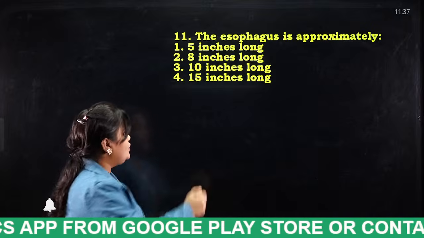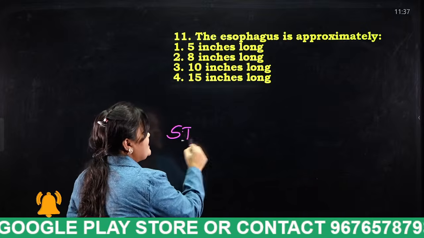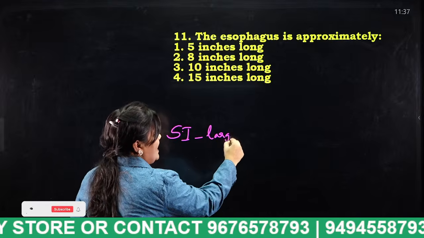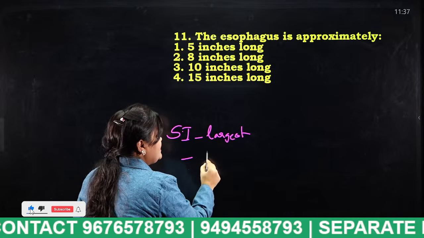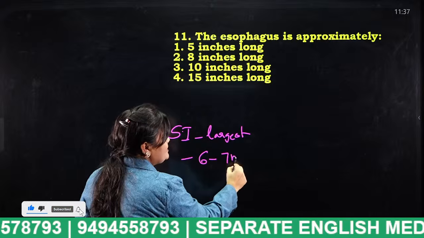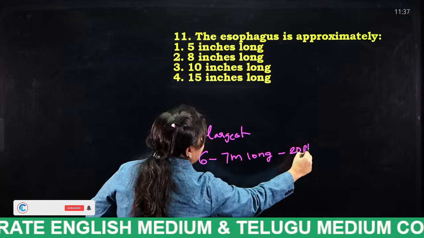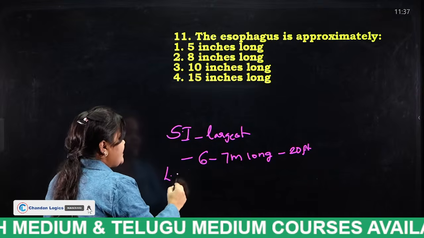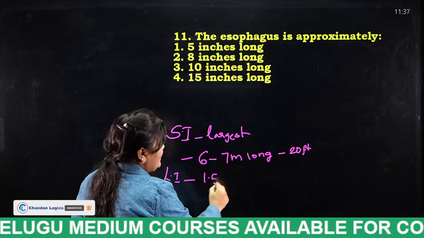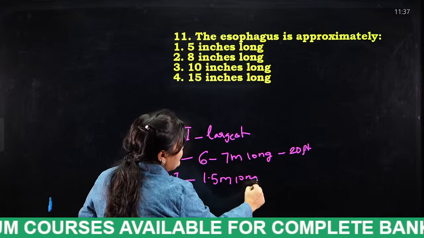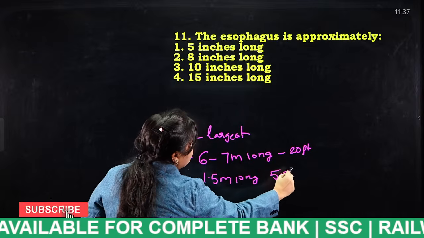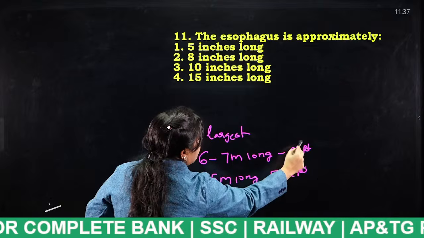Okay, I told you, the small intestine, which is the largest part of our human digestive system, is 6 to 7 meters long. That means in feet it is 20 feet. And the large intestine is just 1.5 meters long, which is about 5 feet.